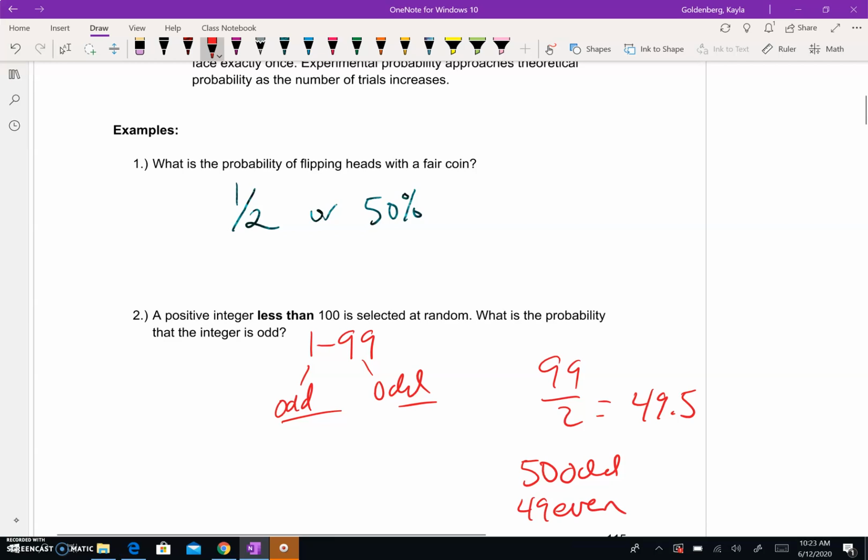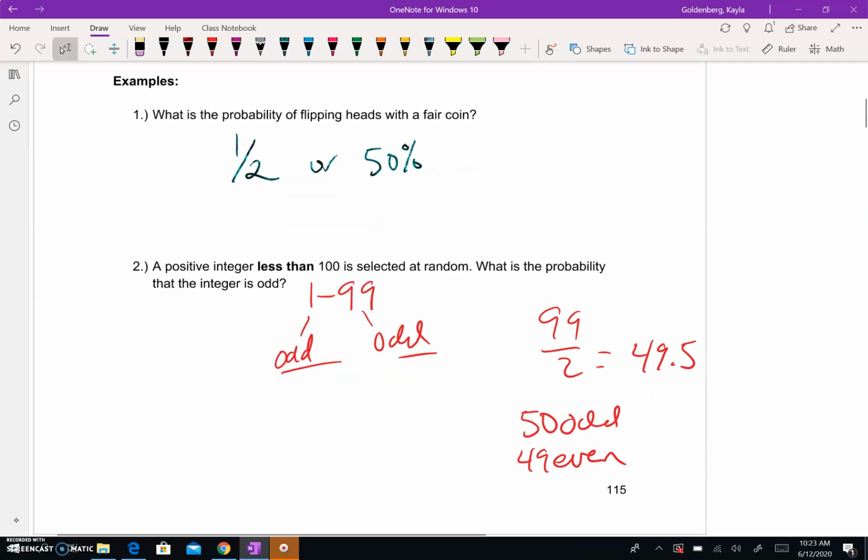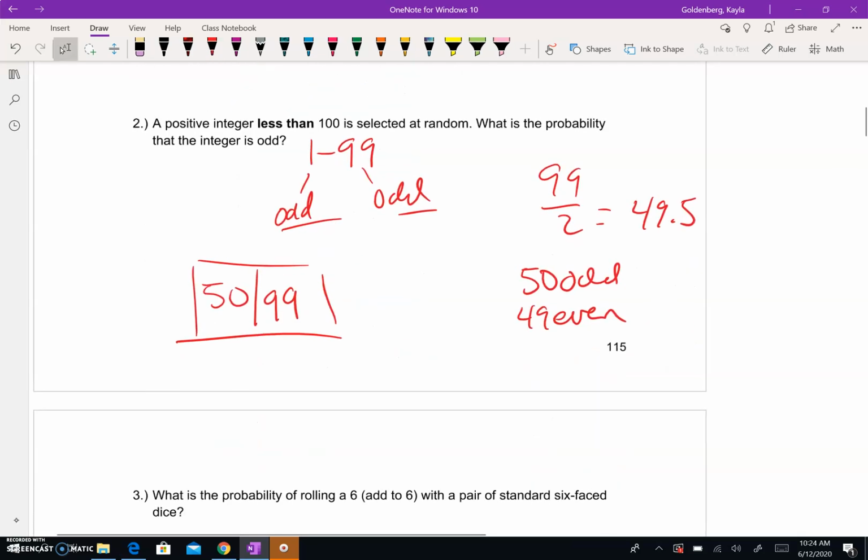And if we want the probability that we pick an odd integer out of all of them, that would be 50 out of 99. Okay, always double check that you can't simplify your fraction anymore. 50 is divisible by 5 and 10s. I'm not seeing 5 go into 99. I'm not seeing 10. 99 is 9 and 11. And 9 and 11 don't go into 50.